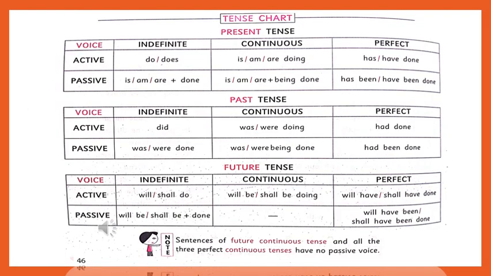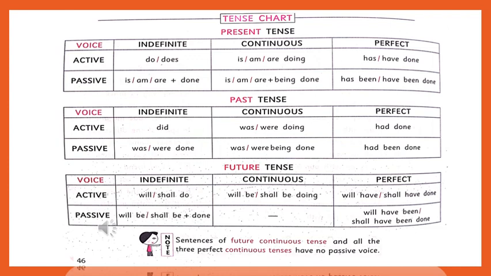The chart given below reviews the various forms of the verb do in the passive voice. In the column you can see both the voices on the left side, active voice and passive voice, and on the top side you can see indefinite, that is simple present tense, simple past tense, and simple future tense. On the other side, continuous, and the third one is perfect.